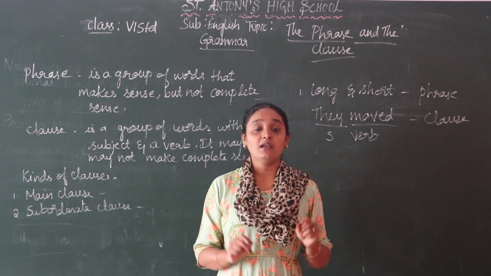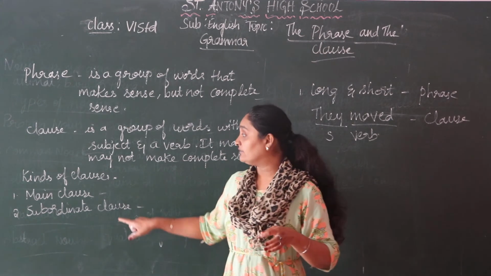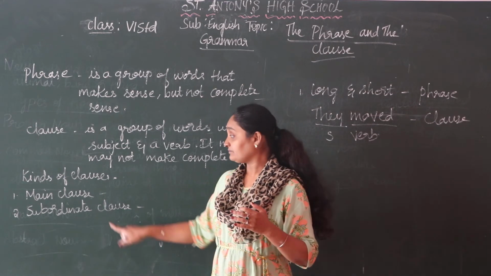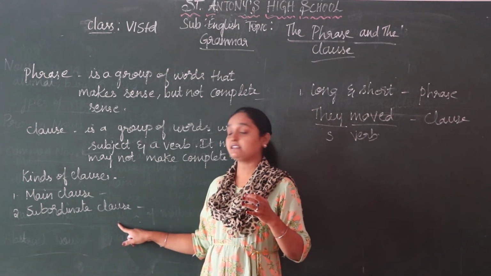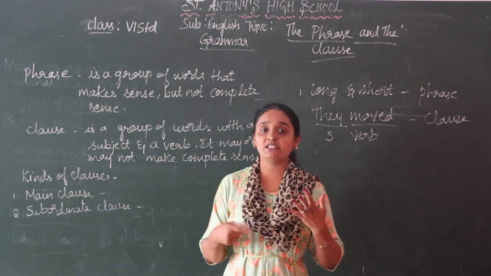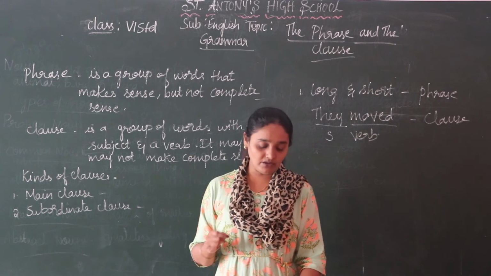When you read, you will be able to understand. The main clause must have both subject and verb. The subordinate clause will be an incomplete sentence: if the verb is there, the subject will not be there, and if the subject is there, the verb will not be there.